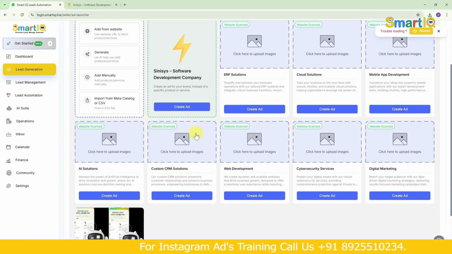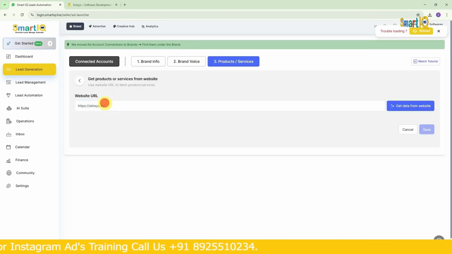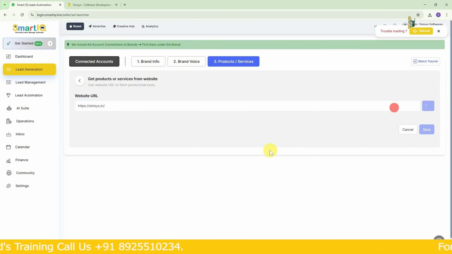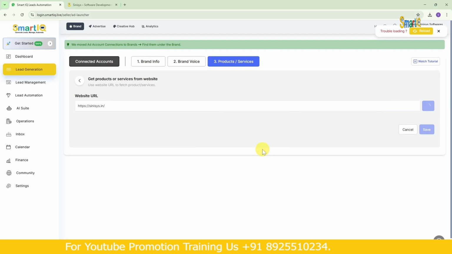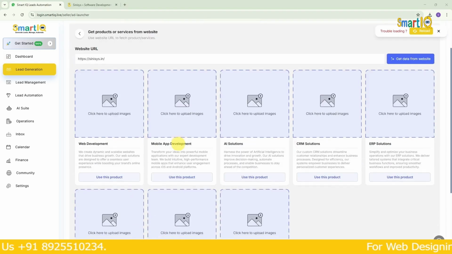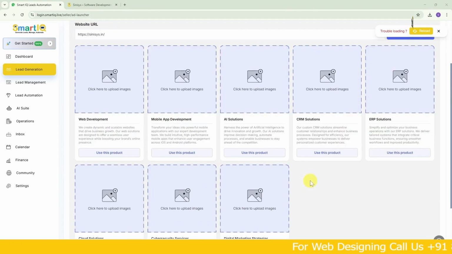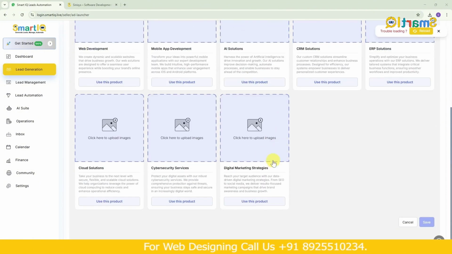Next, products and services. What kind of products we have, we are going to add that here. Even if you select add from website, it will directly pull all the products and services listed on our website and bring them here. So now I've given it and it's loading. What we've set up on our website, it will fetch and give to us in a few minutes. On our website, we had given things like web development, mobile app development, and so on. Now it has brought all of that here and added them under our products and services.